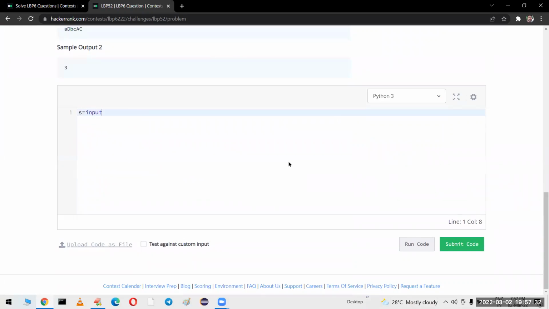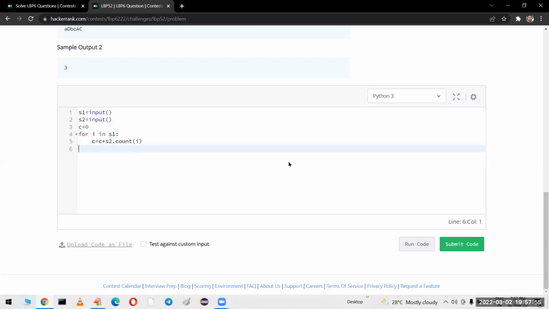So S1 is equal to input, I am taking the first string, S2 is equal to input, I am taking the second string, count is equal to initially 0. For each character I in S1, observe carefully, count is equal to count plus, in S2, how many times that I is available? Because we have the count function in string.